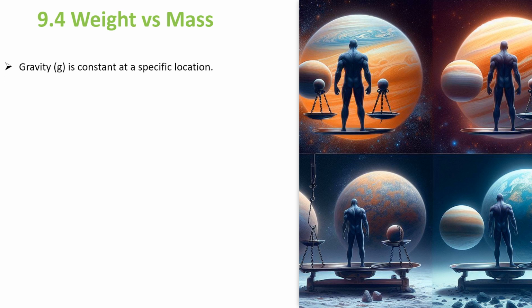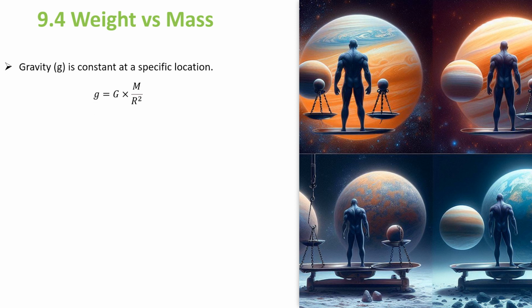I think we already pretty much know what is matter, what is mass, and what is weight. Let's slightly try to differentiate again, just to recall and reinforce the learning. So what is gravity? Gravity, g, what is this gravity? I'm talking about acceleration due to gravity. Sometimes we call it just gravity. Basically, what we are talking about is g, acceleration due to gravity, which is constant at a specific location.